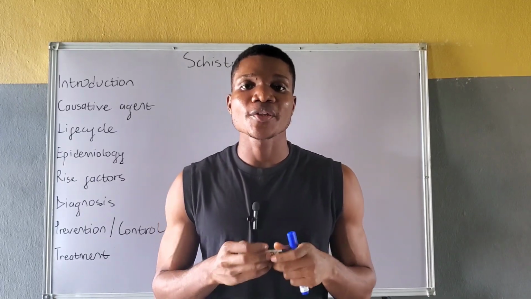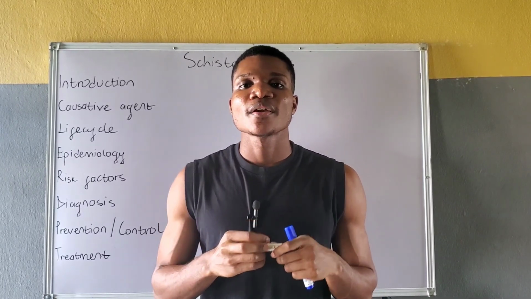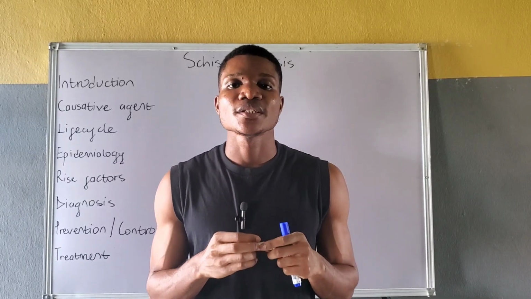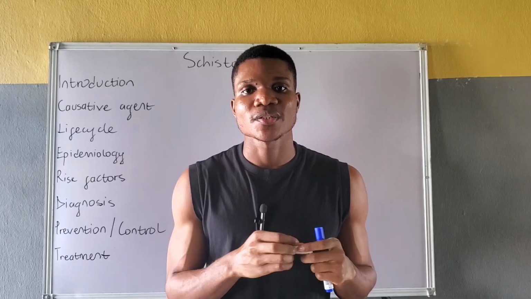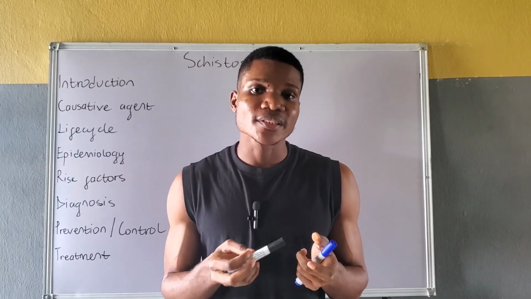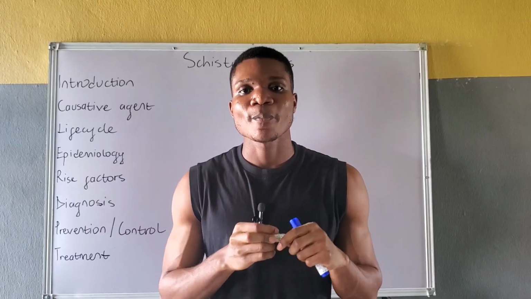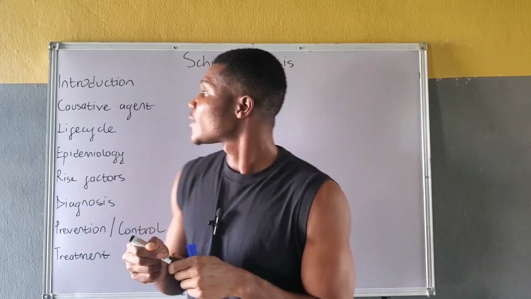Transmission occurs when humans come in contact with freshwater bodies contaminated with cercaria, which is the infective larva stage of the infection, released by freshwater snails, which are the intermediate hosts of the infection. Let's talk about the causative agents.